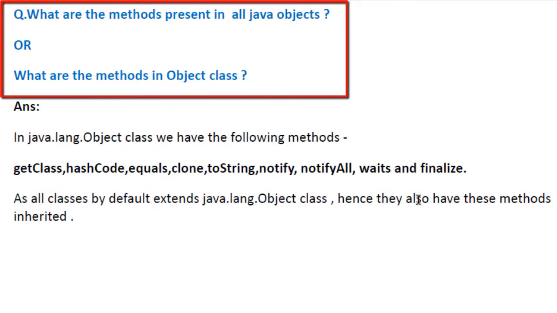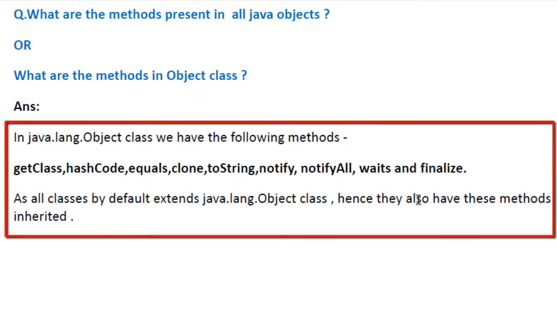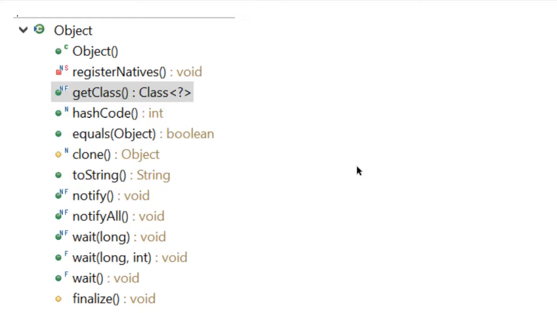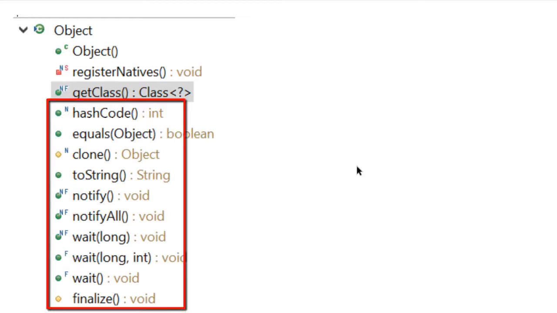The question is, what are the Java methods present in all Java objects? Or what are the methods in the Object class? In the java.lang.Object class, we have the following methods: getClass, hashCode, equals, clone, toString, notify, notifyAll, wait, and finalize. As all classes by default extend the java.lang.Object class, they also have these methods inherited. As you can see in the diagram, the different methods of the Object class are shown here.